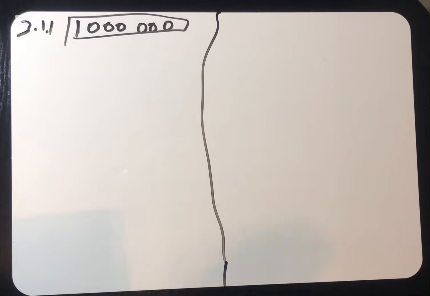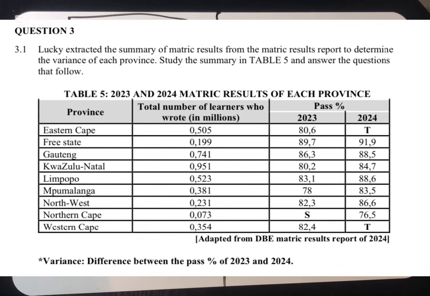If they say in billion, you must also think of how to write 1 billion. If they say in trillion, you must also think of how to write 1 trillion. If they say in thousand, you must know how to write 1,000. Now they're saying the percentage. We're having the percentage of 2024 and 2023. You can see the percentage there.